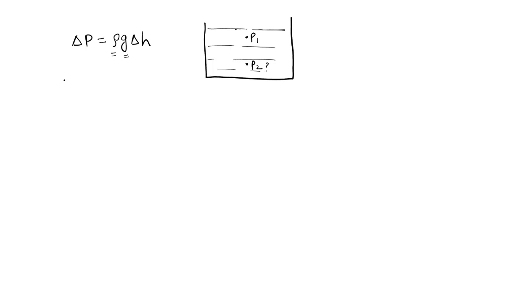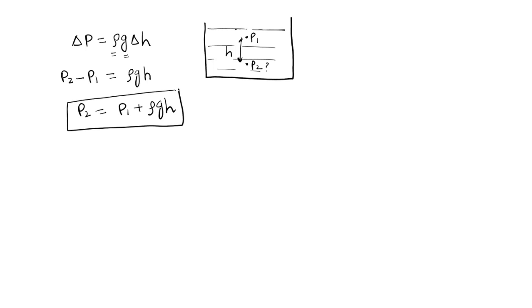So what is delta P? Delta P is nothing but P2 minus P1, which is rho g times the difference between these two heights, which was given in the question. It is h, so delta h is nothing but h. So P2 is nothing but P1 plus rho g h. Okay, my friends, this is how we can solve the problems for pressure in columns.